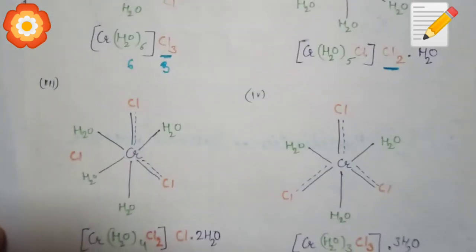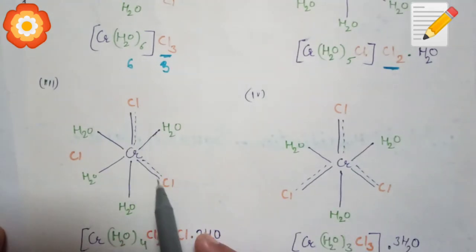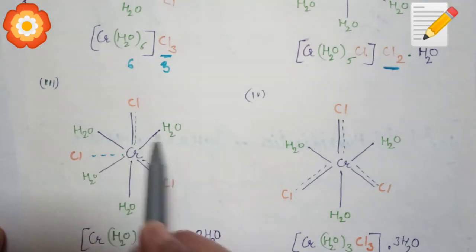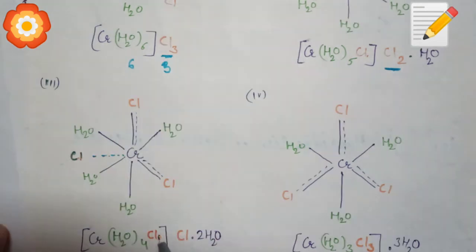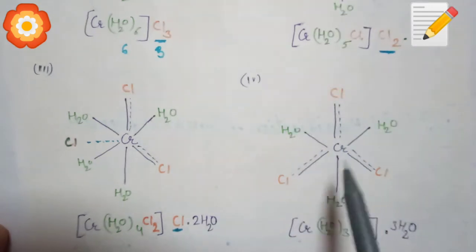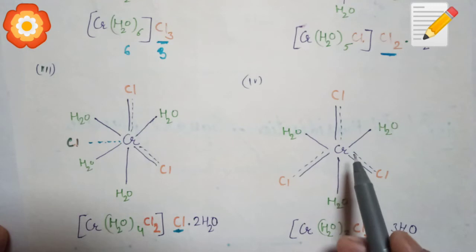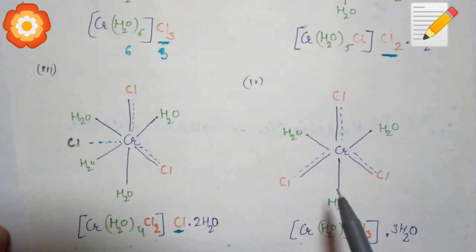Next, we draw here 2 chloride ions satisfying primary and secondary valency both. So only 1 Cl is satisfying its primary valency separately, along with all the secondary valencies. So the formula will be [Cr(H2O)4Cl2]Cl. Now its primary valency is 1 and 2 water molecules of hydration are present. Here all 3 chloride ions are satisfying primary as well as secondary valency also, and 3 water molecules are also present in the entity.